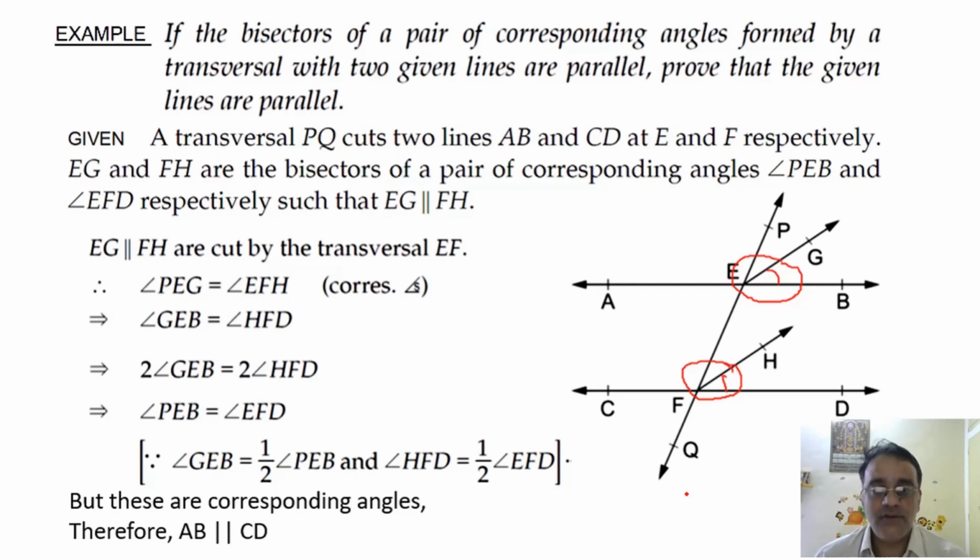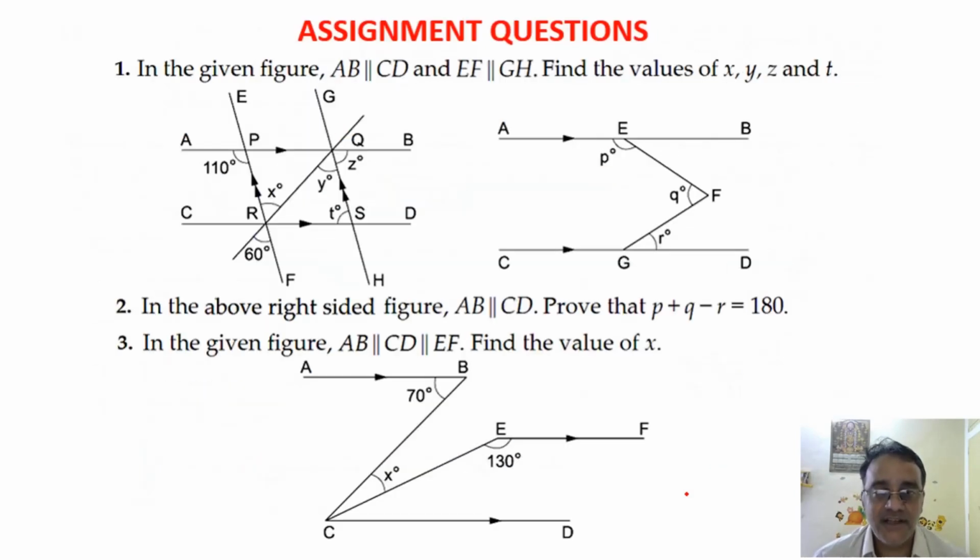Okay, so now let us move towards the next section, that is assignment questions. Only 3 questions are there. ये वाला जो क्वेश्चन है इसका फिगर ये है और इसका फिगर ये है, एंड इस क्वेश्चन का फिगर ये है.